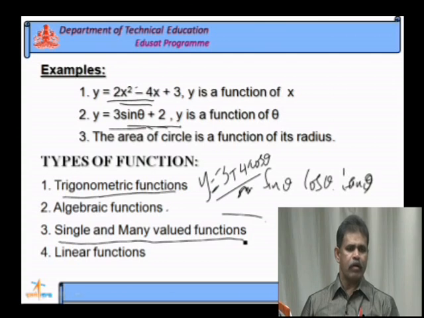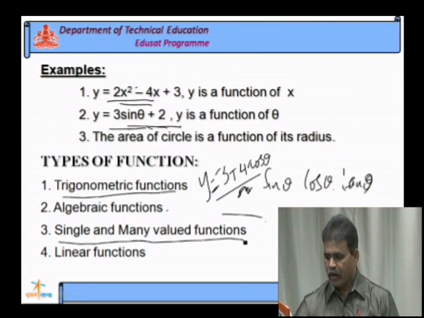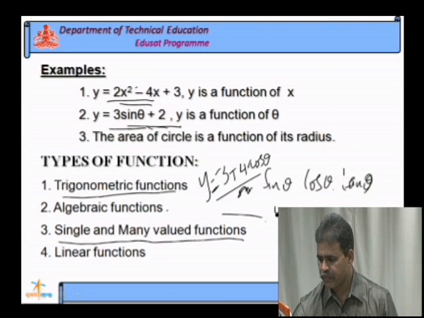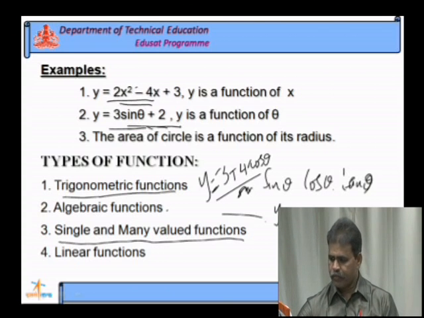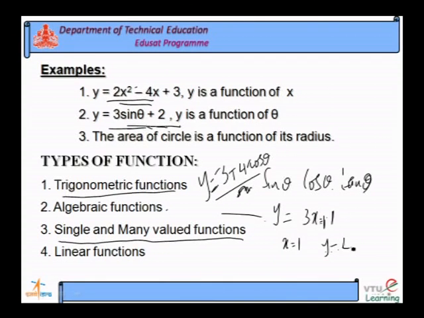Single valued or many valued functions are nothing but, if I take a function y is equal to 3x plus 1, if I take x is equal to 1, you will get y is equal to 3 into 1, 3 plus 1, 4.